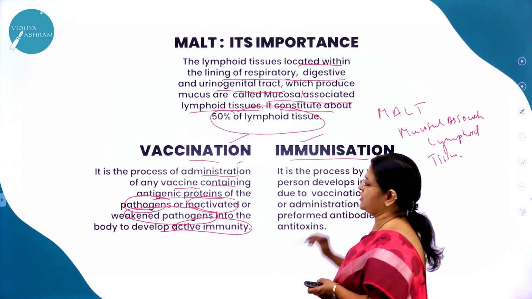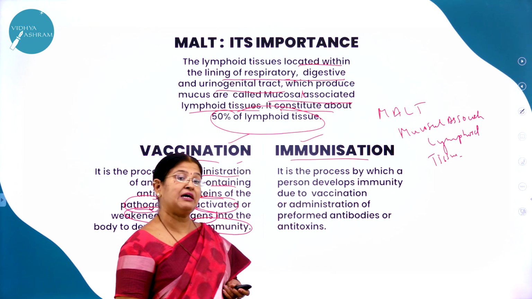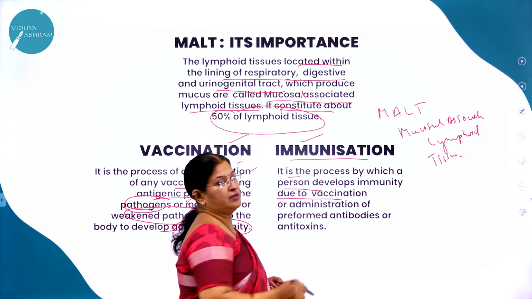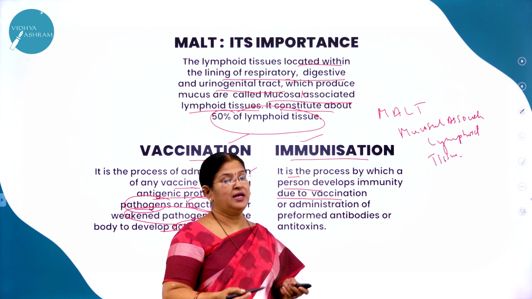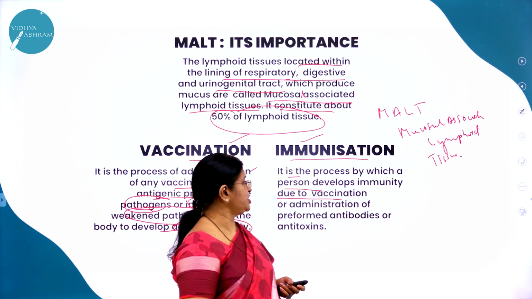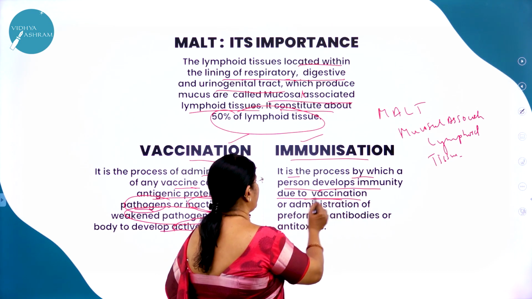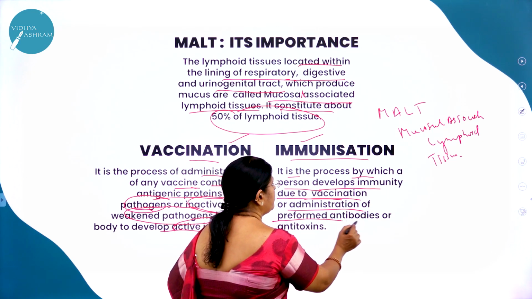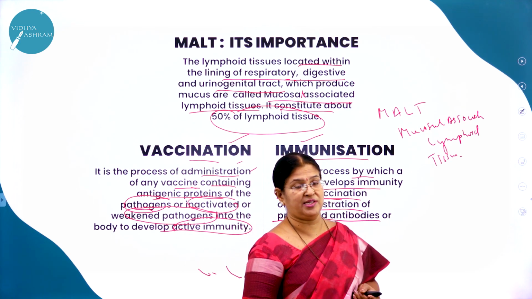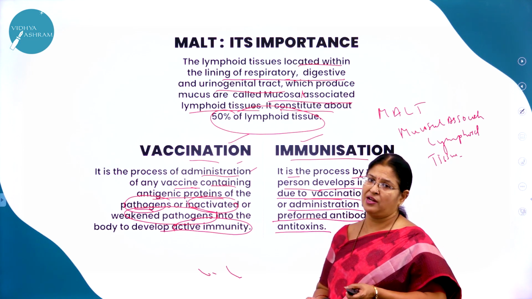Now moving on to immunization. What is immunization then? It is the process by which a person develops immunity due to vaccination. Right from the birth, the child is kept on an immunization program. So it is the process by which a person develops immunity due to vaccination or administration of preformed antibodies or antitoxins. So in anticipation we might get the disease. Right, TB is one such disease which we may get during the course of a lifetime.